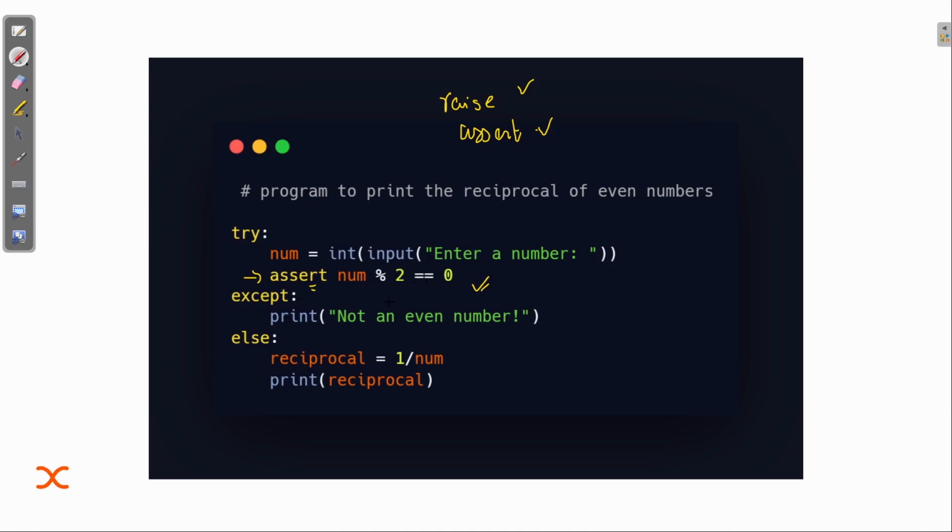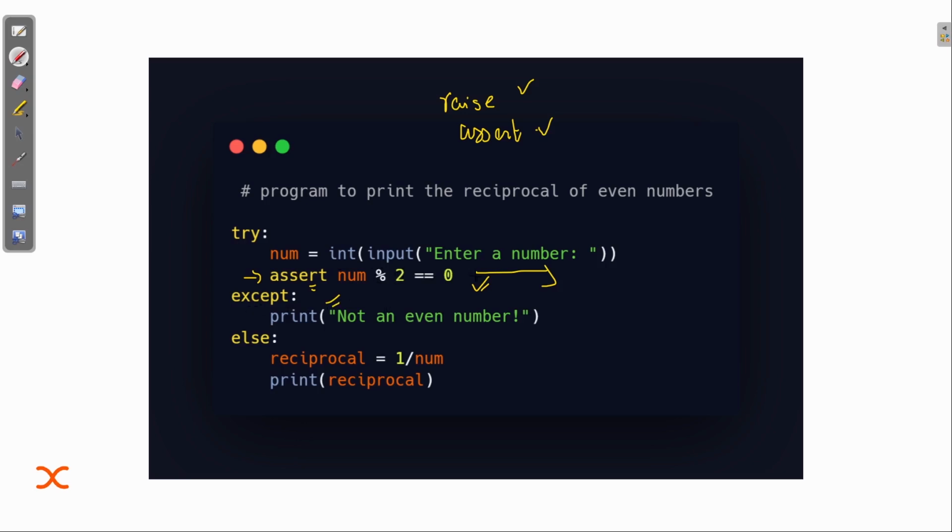If it is not satisfied, it is not an even number, so it causes an error. If the condition is true, our code will run fine and we are not having any error. But if we have an odd number, the except part will execute.